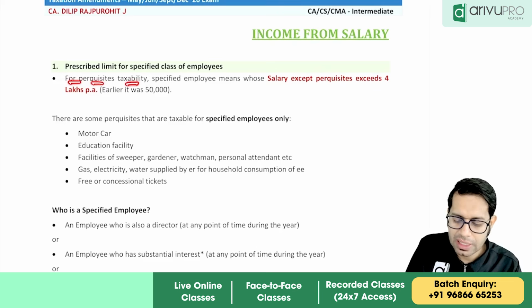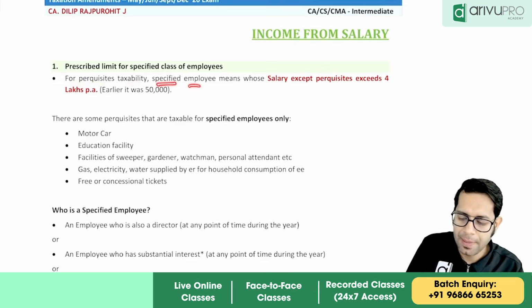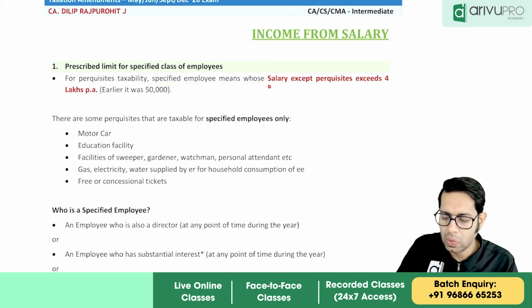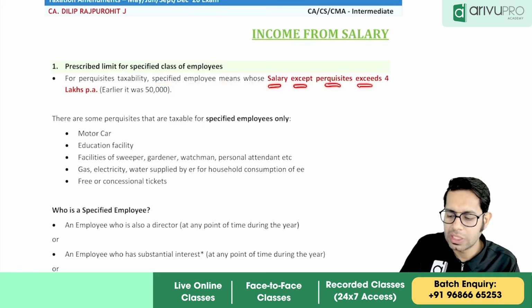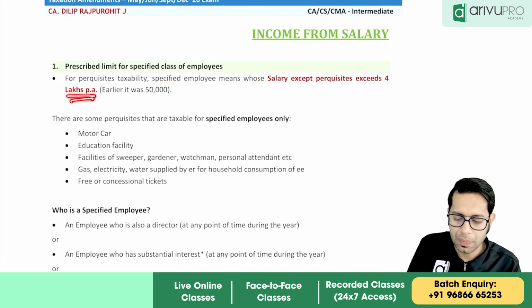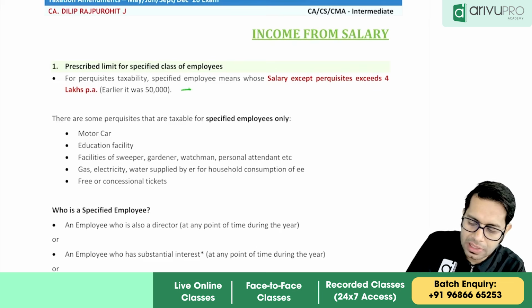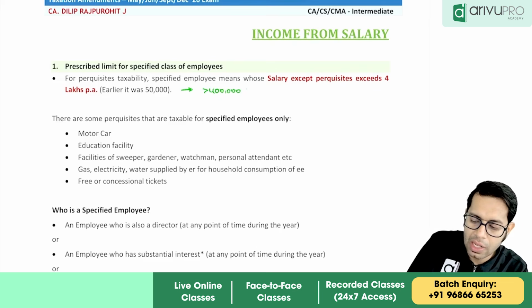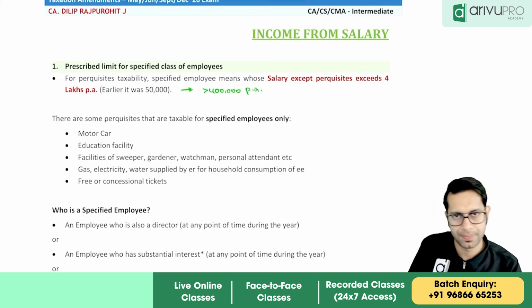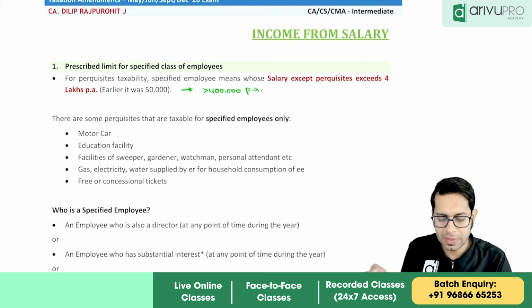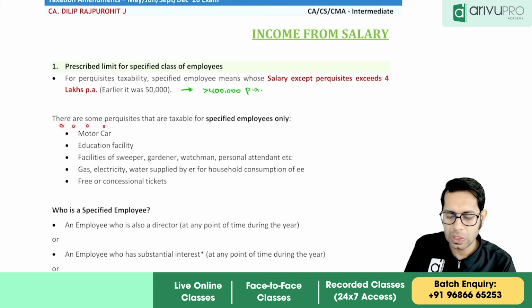For perquisite taxability, specified employee means those employees whose salary except perquisites exceeds 4 lakh rupees per annum. Now, if you are a specified employee, there are some perquisites that are taxable only for a specified employee.